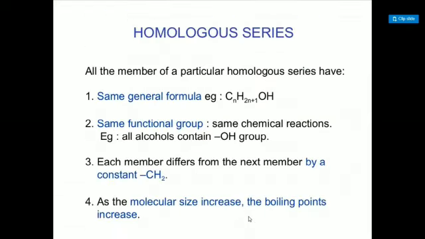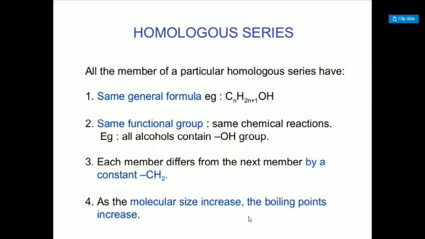Now the next topic is homologous series. All the members of a particular homologous series have the same general formula, CnH2n+1OH. Example is here. Homologous series means members of a particular group which contain the same functional group or have the same general formula, or one member differs from the other by a constant CH2.